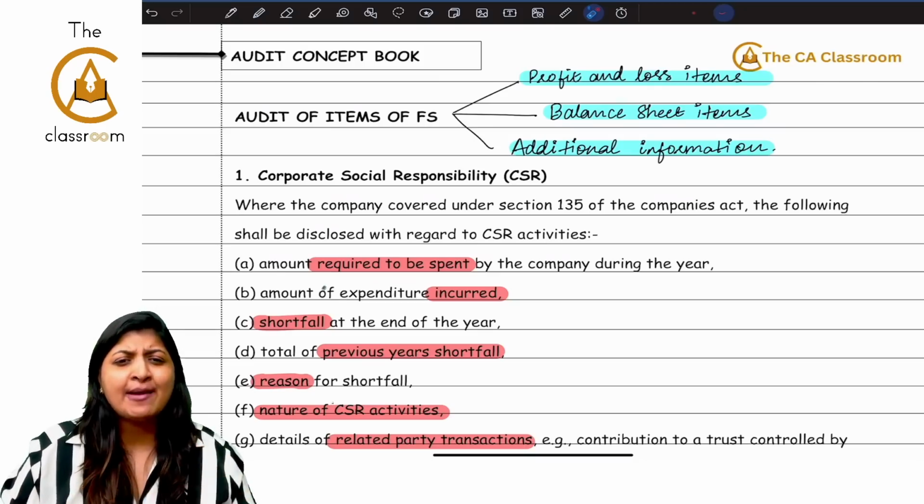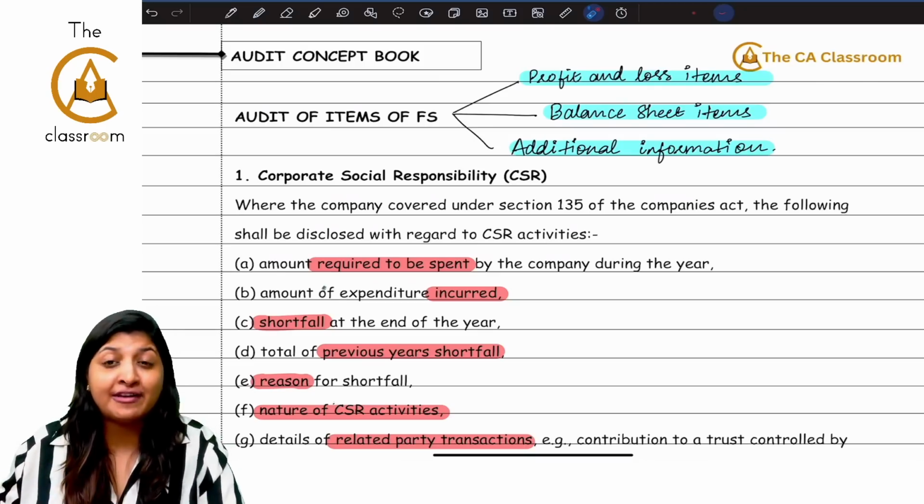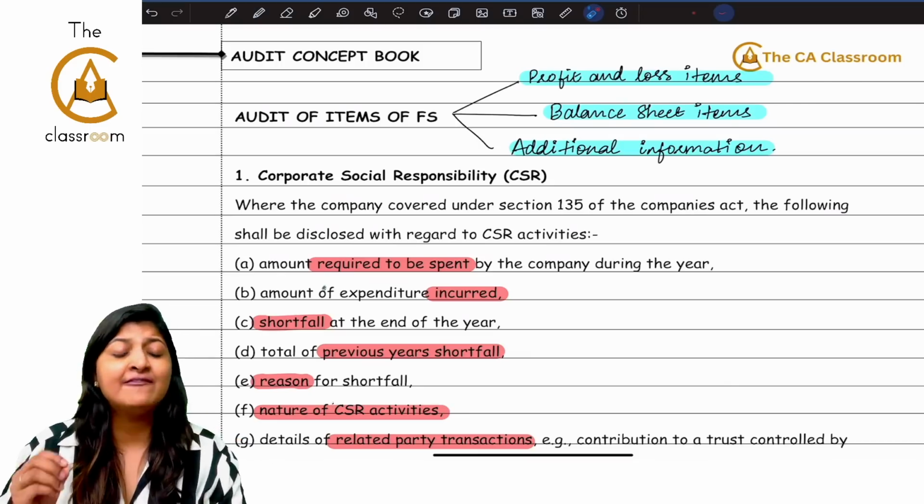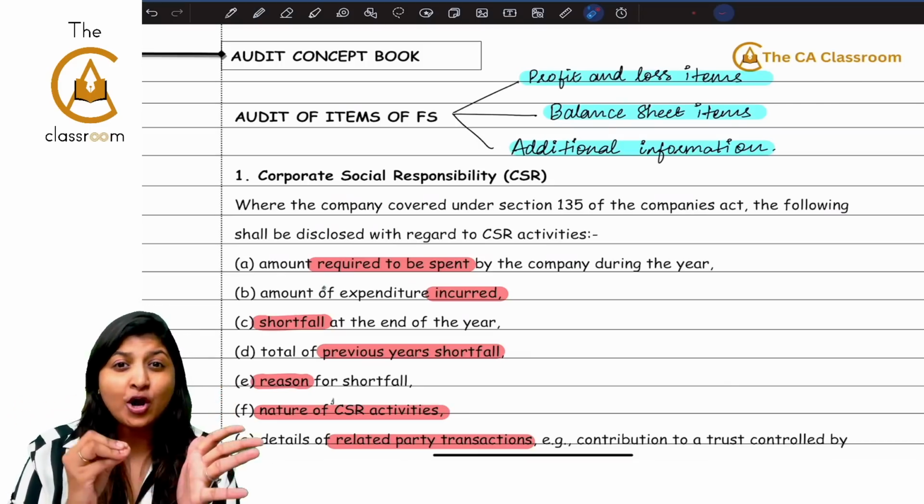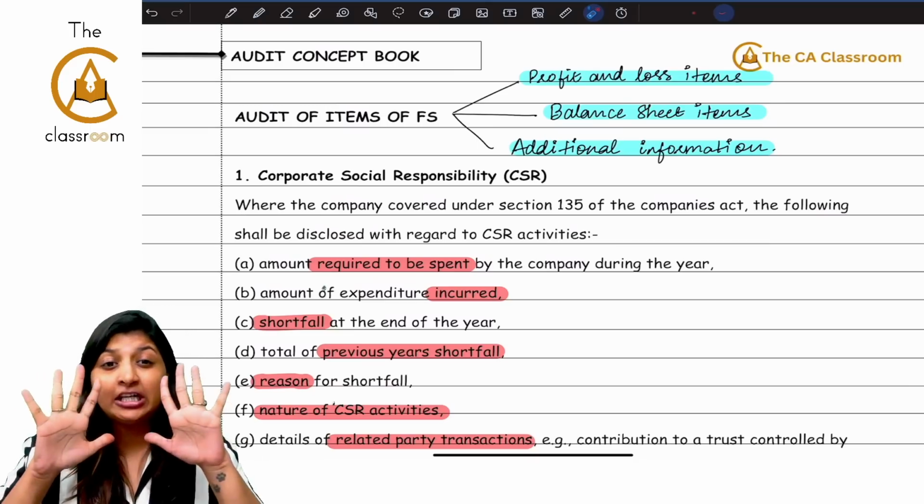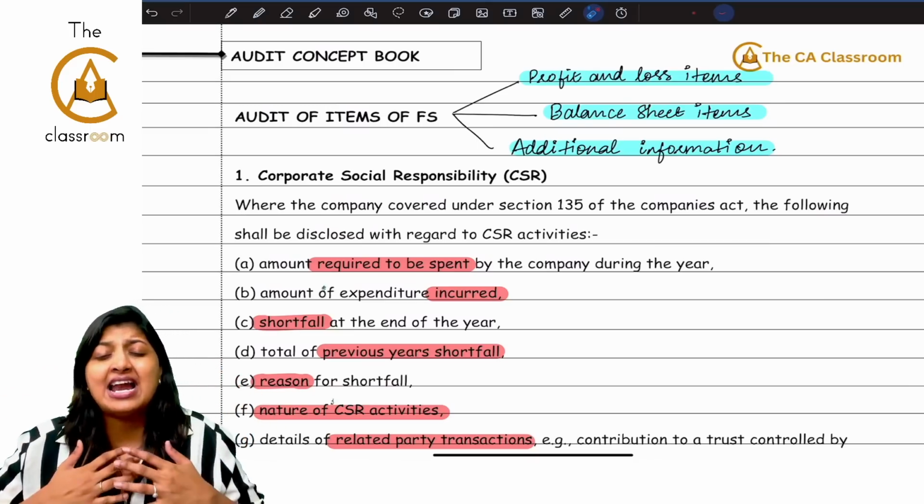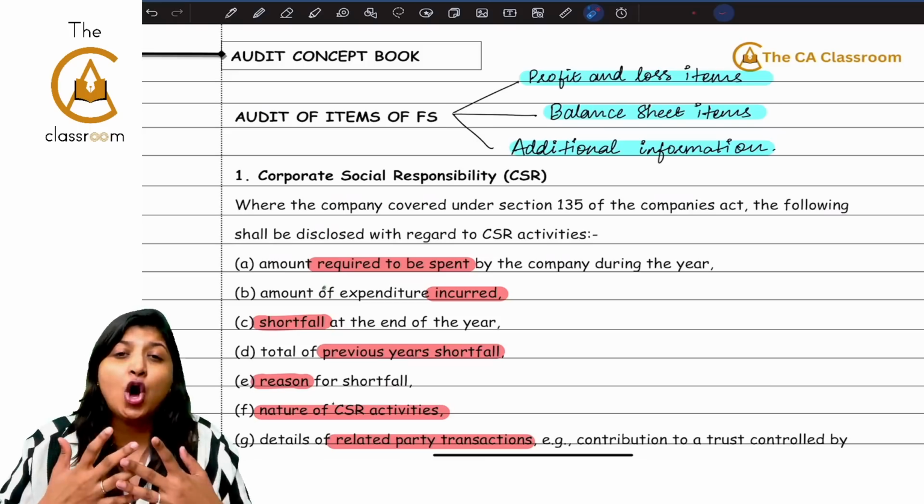Everybody in the comments kept putting, ma'am, please revise audit of items of FS. Items of FS, let's do it together, ma'am. Like that, you kept asking. We all know this is a very important chapter. Attempt on attempt, it comes for 10 whole marks, guys. Exam is so close, and I don't want to ignore your comments.